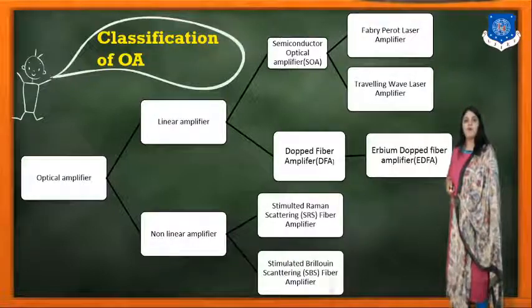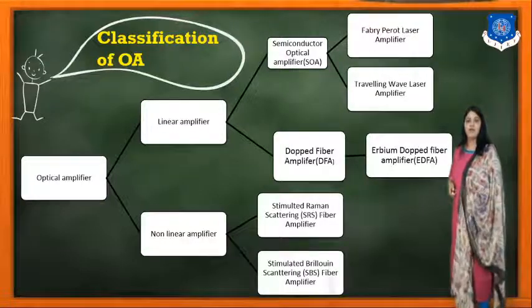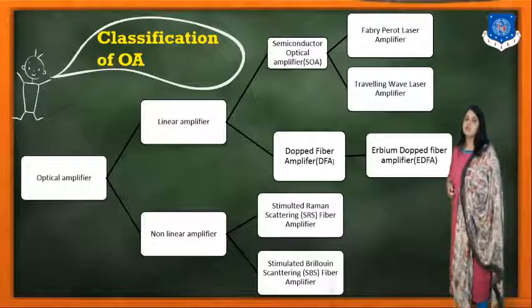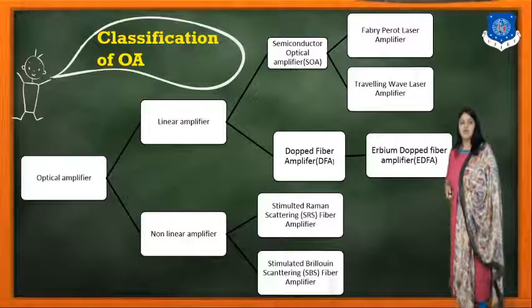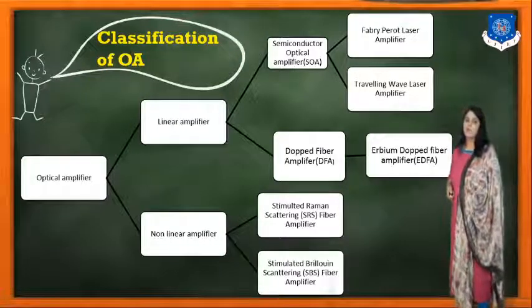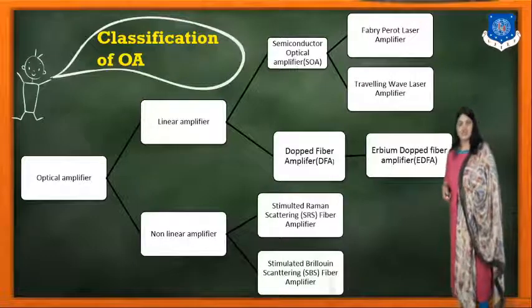The linear amplifier is again classified into two categories: the semiconductor optical amplifier, denoted SOA, and the doped fiber amplifier, DFA. The non-linear amplifier is classified into two categories: the stimulated Raman scattering, SRS, fiber amplifier, as well as the stimulated Brillouin scattering, SBS, amplifier.